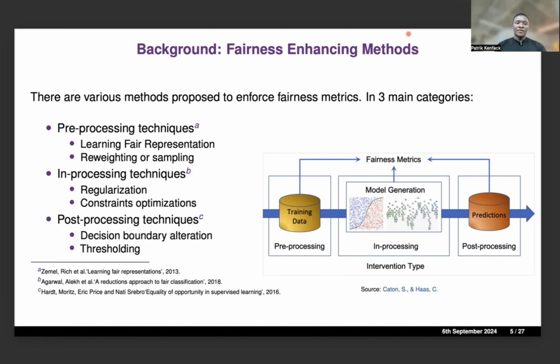And then other methods focus on in-processing techniques where we change the objective function by adding a constraint to the loss function that will basically enforce the model to also satisfy those constraints, which are basically the disparities of the model. And when it is difficult to change the model, or we cannot retrain the model, we can use post-processing techniques that basically change the decision boundary by either changing the threshold for different groups or adjusting the model output such that it will satisfy the fairness properties that we want.